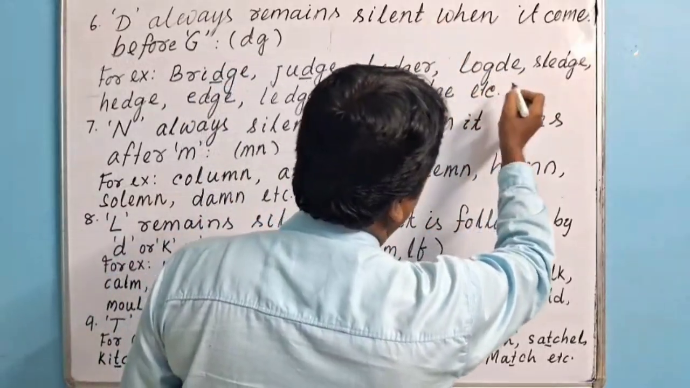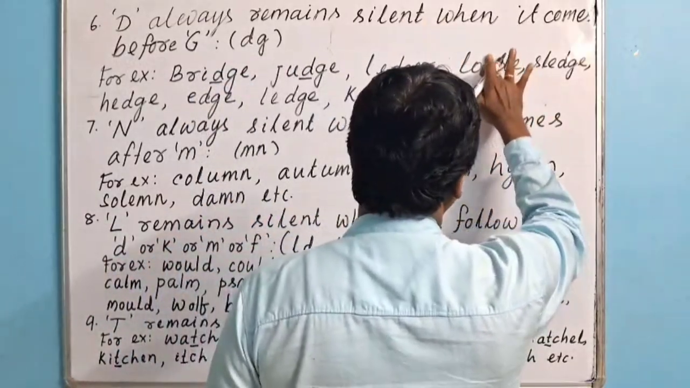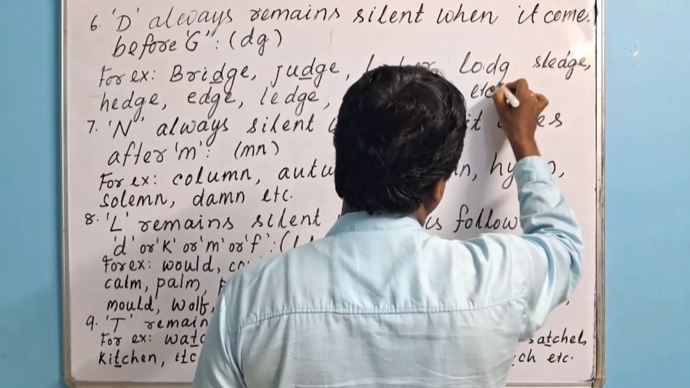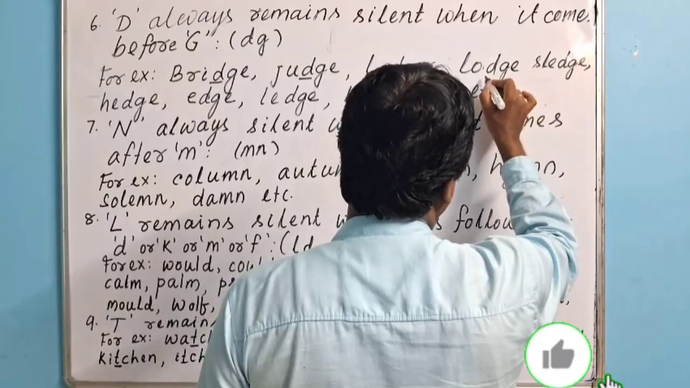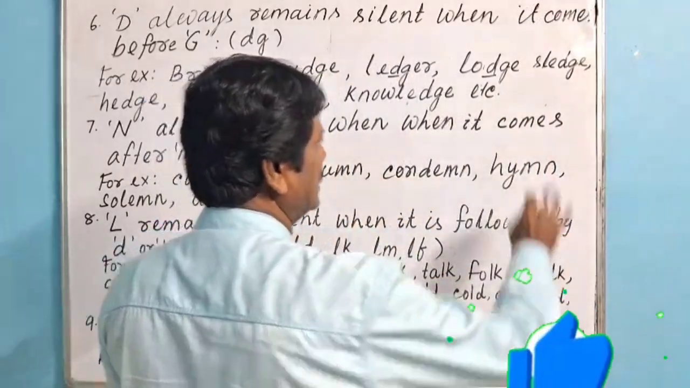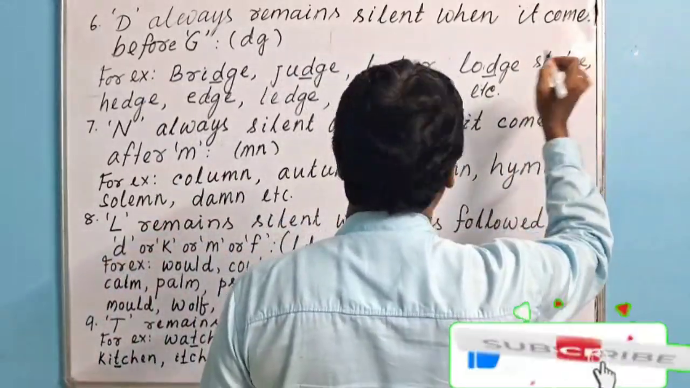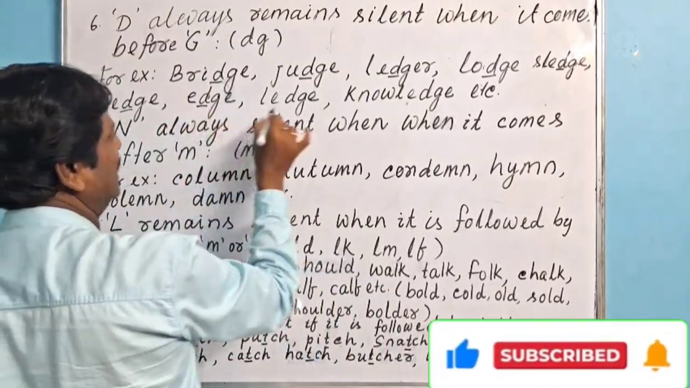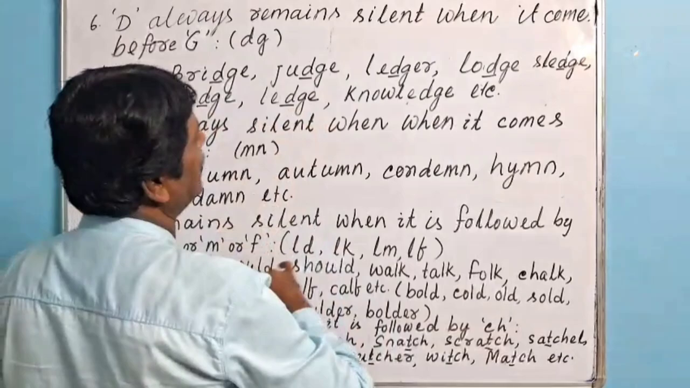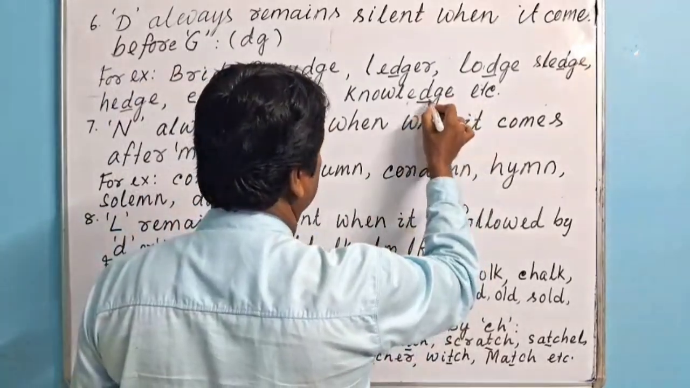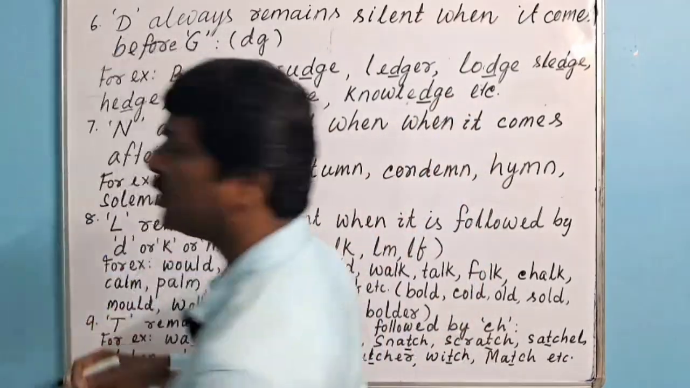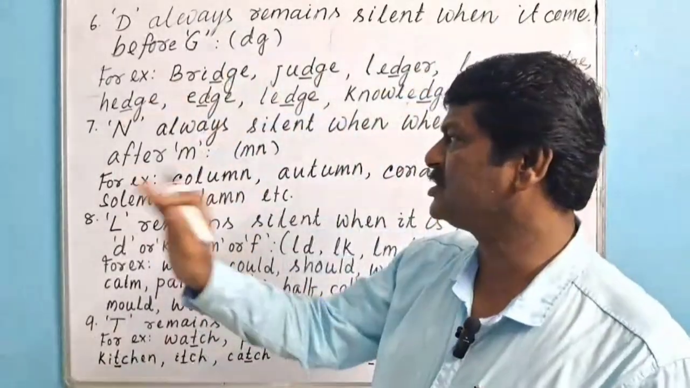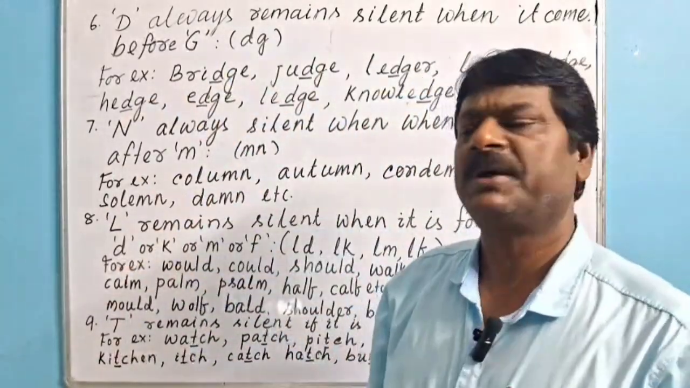Lodge, L-O-D-G-E, lodge. Okay, here D is silent. Sledge, here D is silent. Hedge, here D is silent. Edge, D is silent. Ledge, here D is silent. Knowledge, here D is silent. This one says D always remains silent when it comes before G. Then we shall go for point number 7.